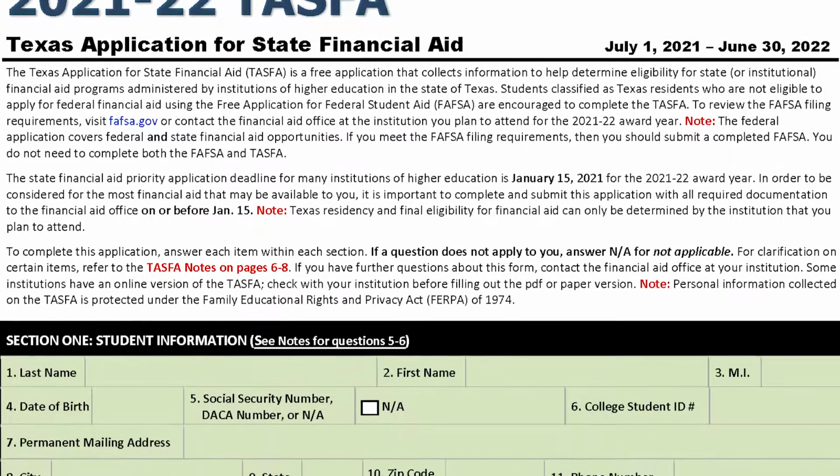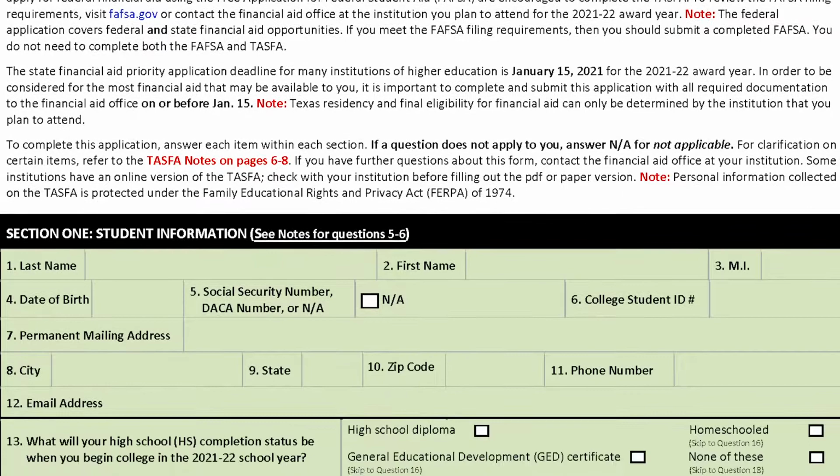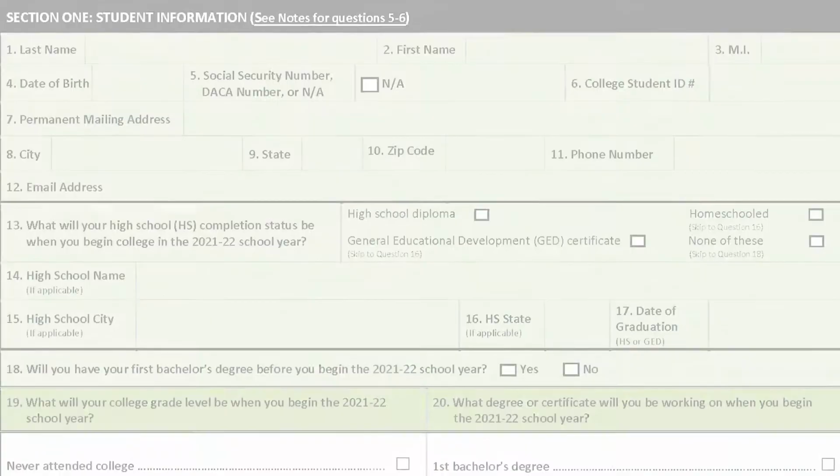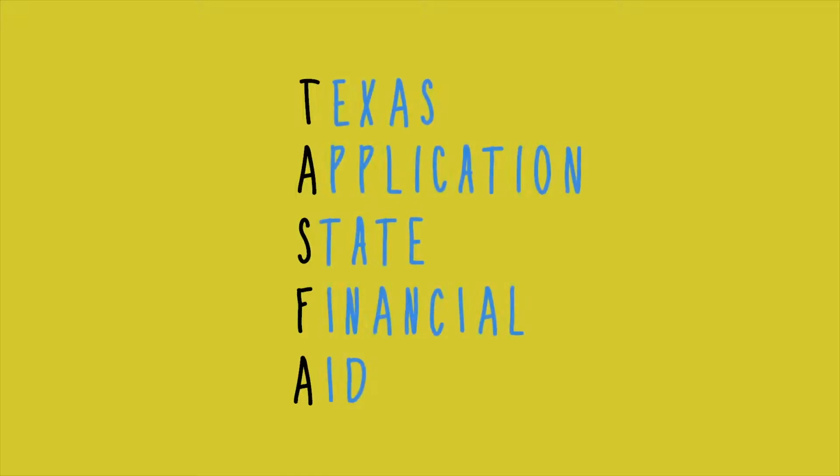This video will provide a quick look at some of the important points for students when applying for financial aid to help pay for college using the TASFA, the Texas Application for State Financial Aid.